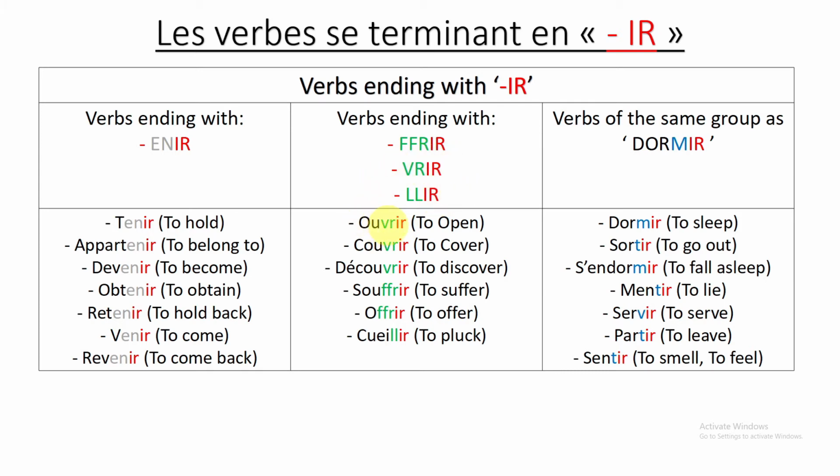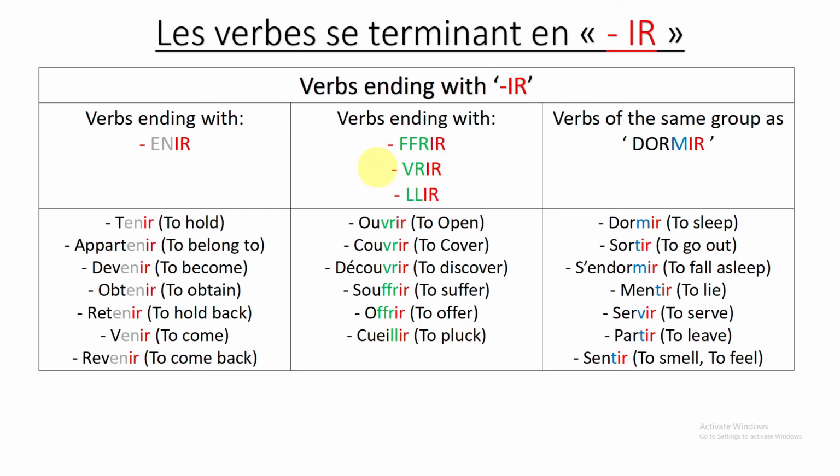Ouvrir, so we have VRIR, so this one. Couvrir, so VRIR, again the same one. Découvrir, VRIR, again the same one. Souffrir, double FRIR, so the first one. Offrir, double FRIR, so the first one. Cueillir, double LIR, so the last one.